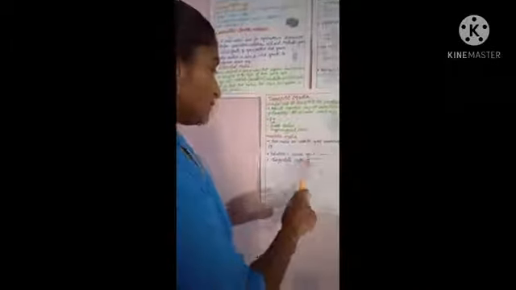Examples: Robertson's cooked meat medium, thioglycolate broth medium. In these media, there is no oxygen. So these are the diagrams of anaerobic media.